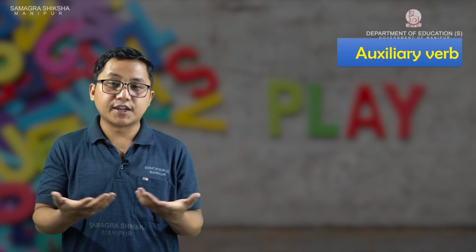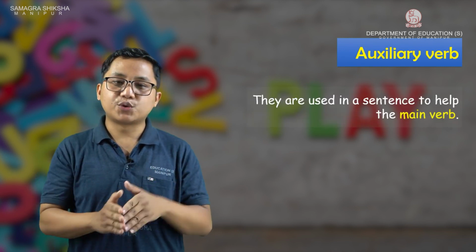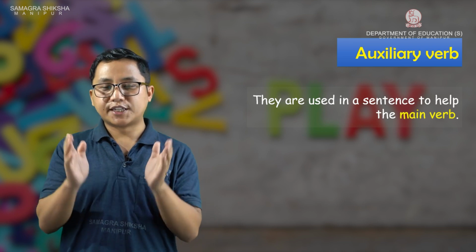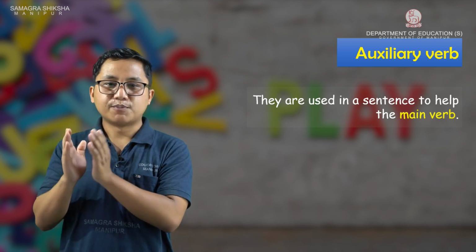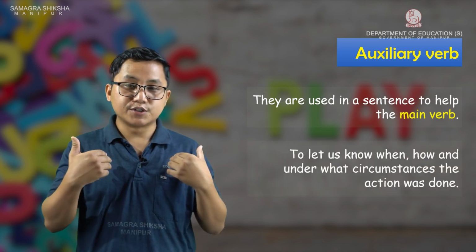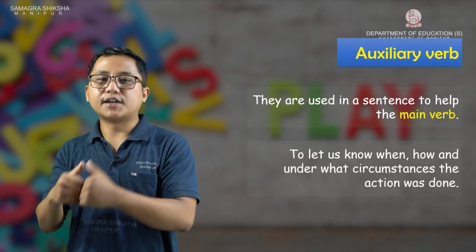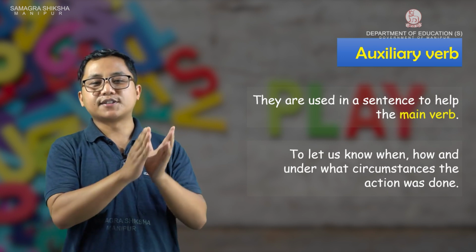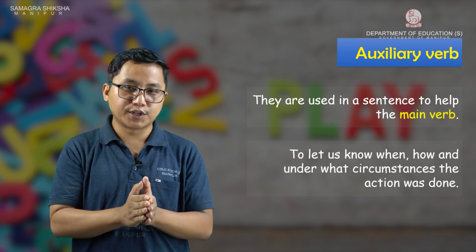These auxiliary verbs, as I have said earlier, are also known as helping verbs. They are used in a sentence to help the main verb. So why do they help? To let us know when, how, and under what circumstances the action was done.